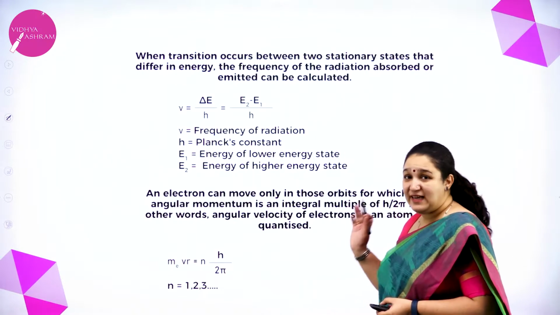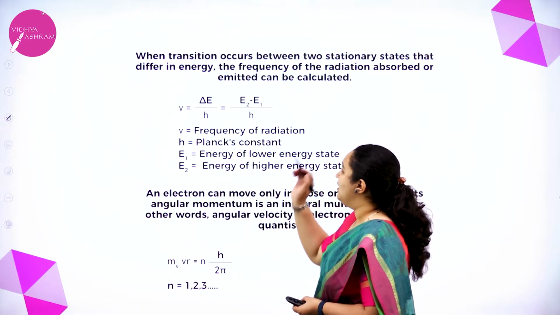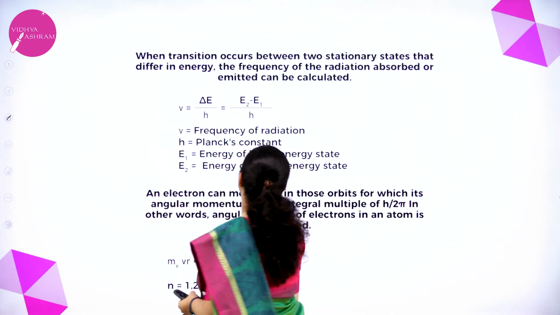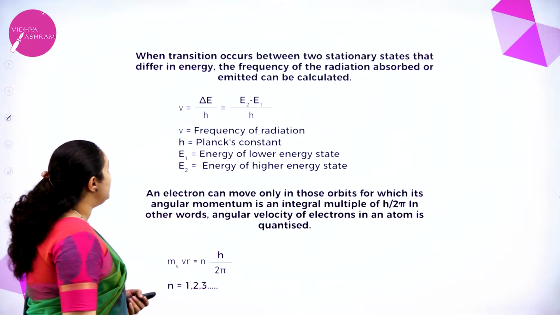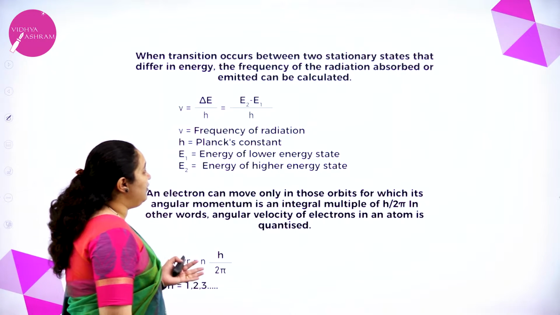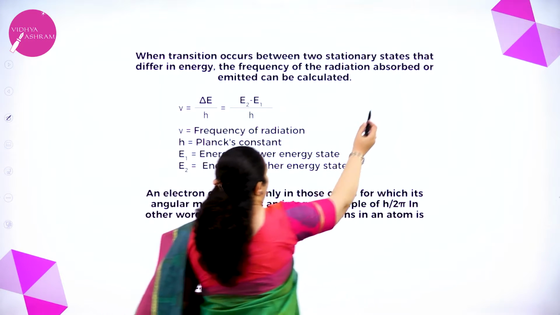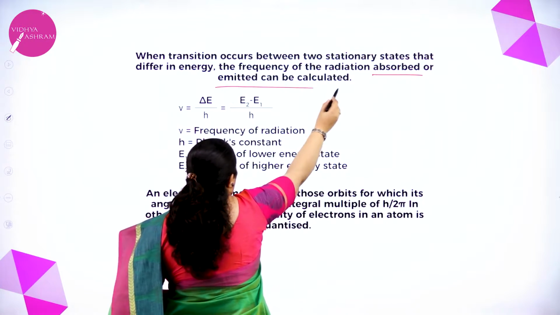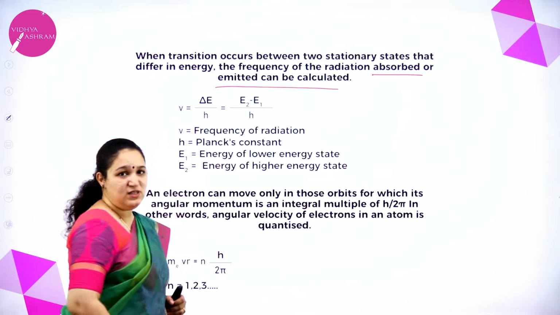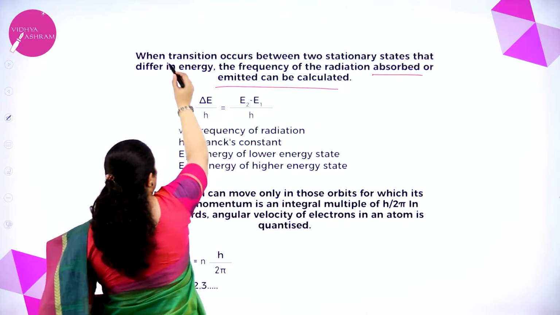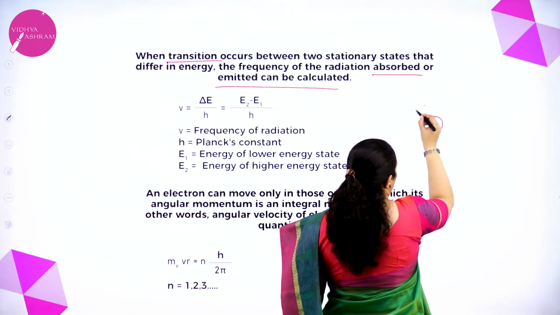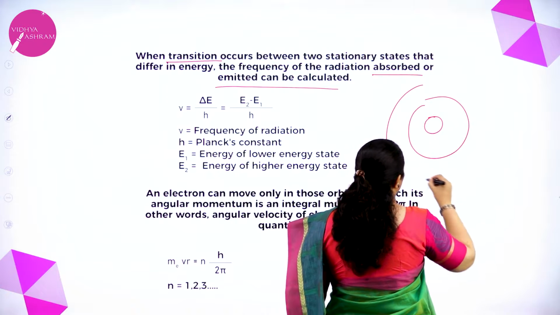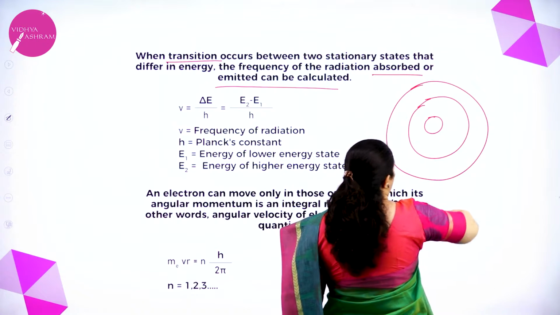The next postulate is like this. When transition occurs between two stationary states that differ in energy, the frequency of the radiation absorbed or emitted can be calculated using this formula. Now what is this transition? You have the nucleus, around that you have the stationary states or orbits, correct?